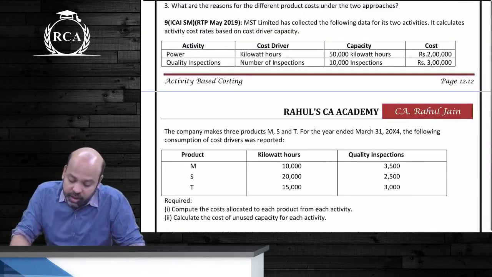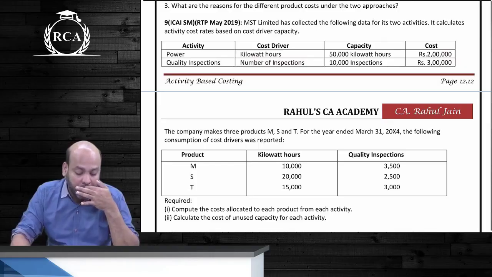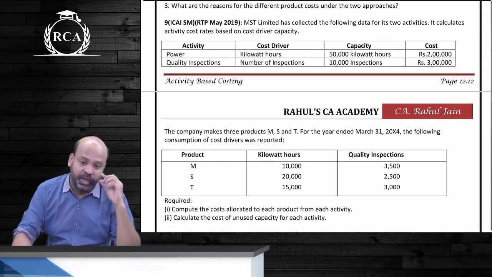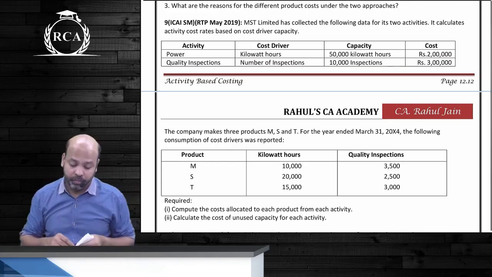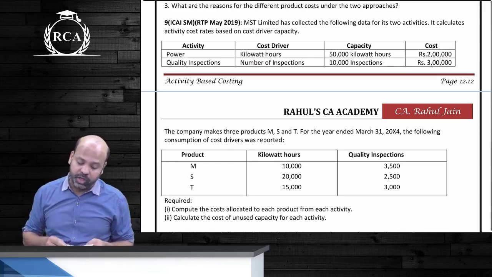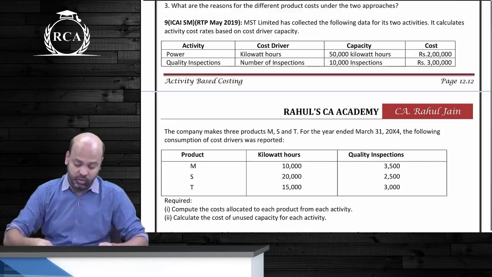MSG Limited has collected the following data for its two activities. It calculates activity cost rates based on cost driver capacity. So the rate per driver, guys, is not based on actual usage. It is based on capacity. For power, the cost driver is kilowatt hours and the capacity is 50,000 kilowatt hours. The cost is 2 lakhs.